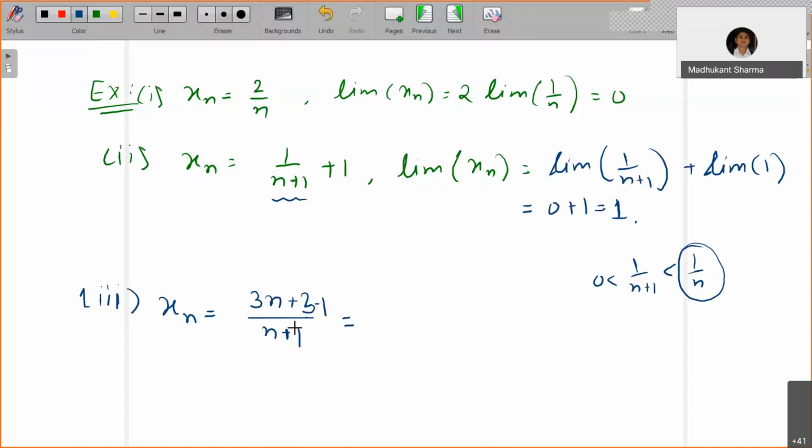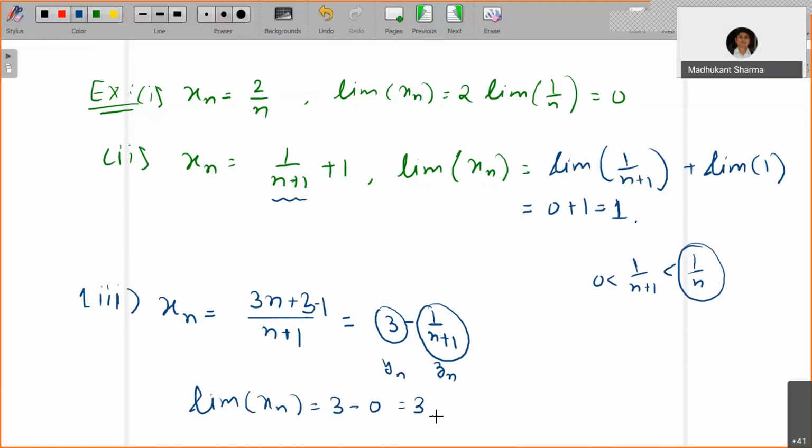So 3 times n plus 1 by n plus 1, so you have 3 minus 1 by n plus 1. Now, if you look at this constant sequence as yn, and this as zn, both sequences converge, and zn converges to 0 and yn converges to 3. So then you have limit of xn is equal to 3 minus 0, that is 3. Right. So you can use this algebra of limits here as well. Okay? Right.